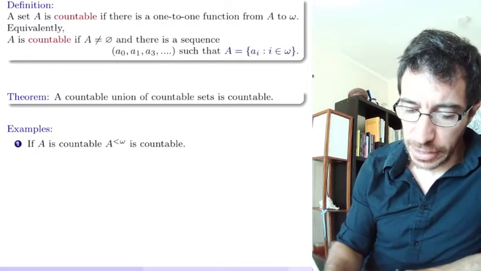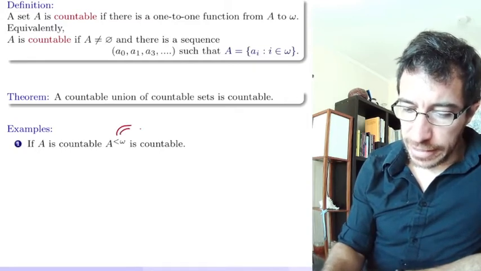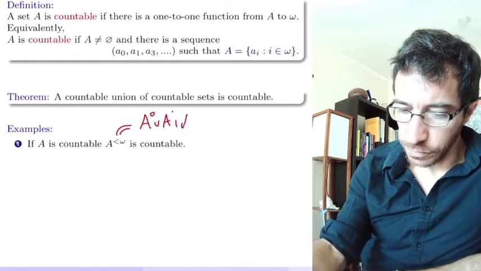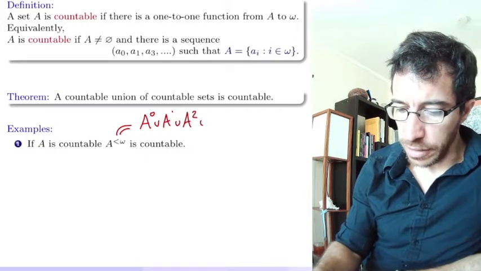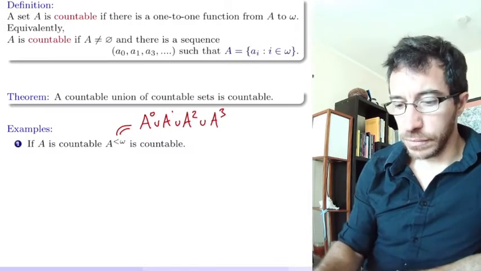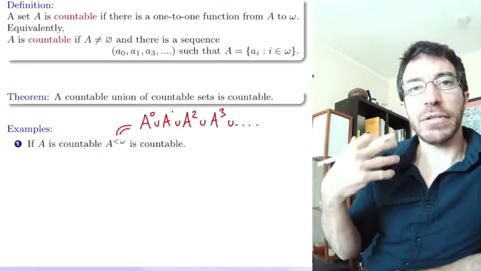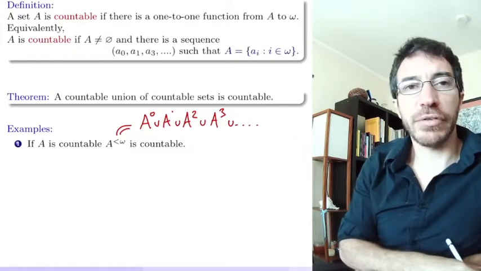Remember, this guy up here is defined to be A^0 union A^1 union A^2 union A^3, the set of one tuples, the set of two tuples, the set of three tuples, the set of all size tuples from members of A together.